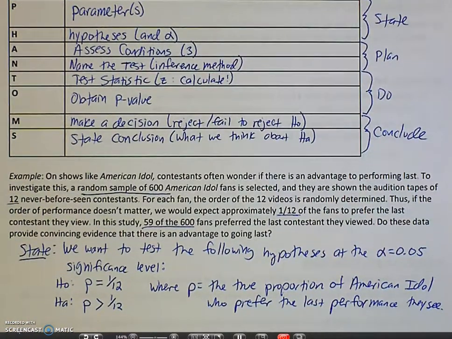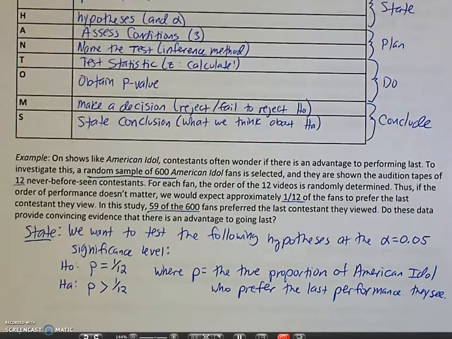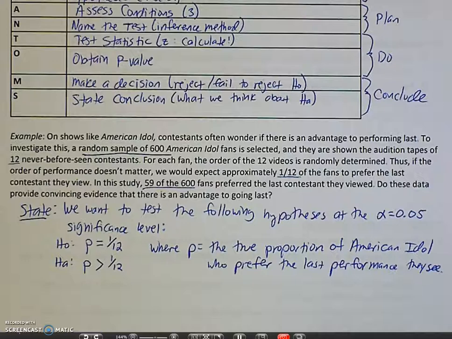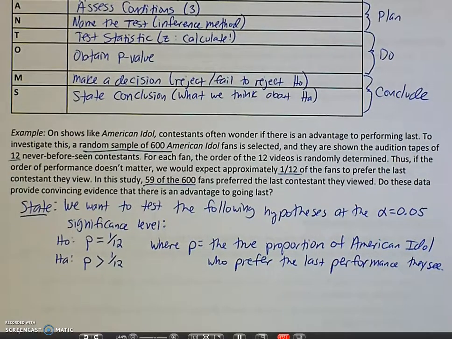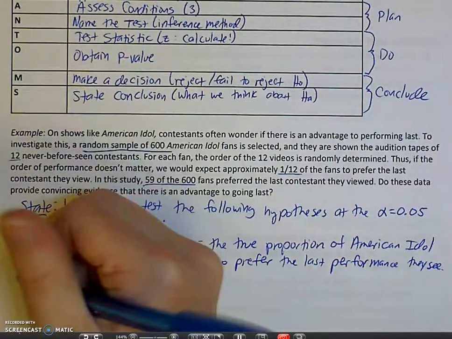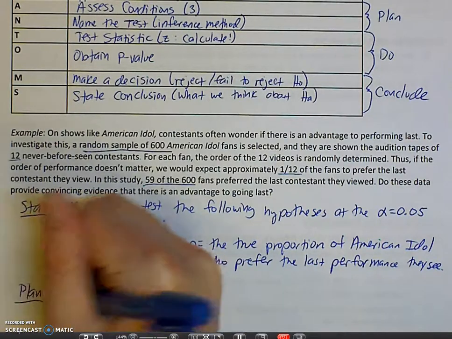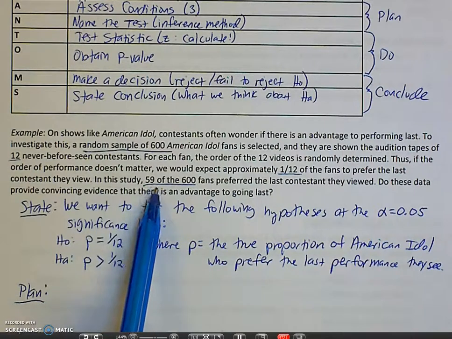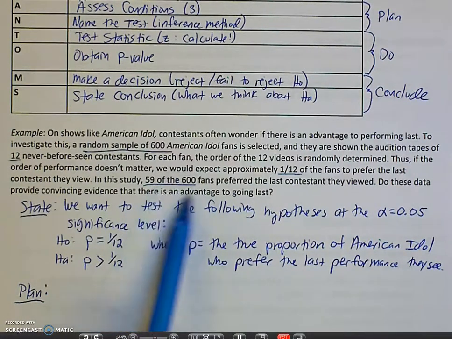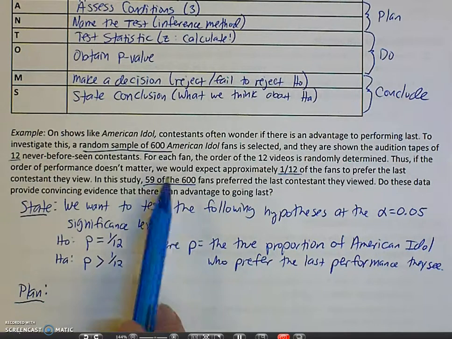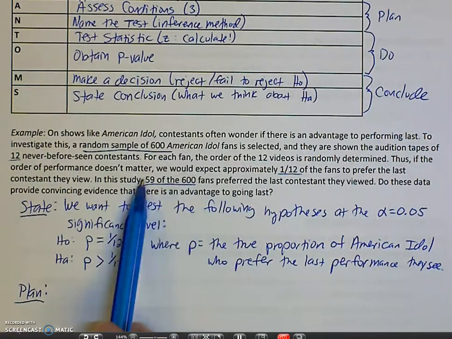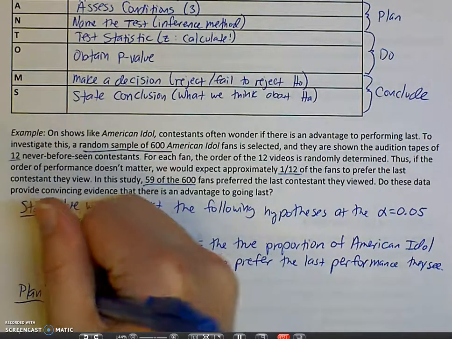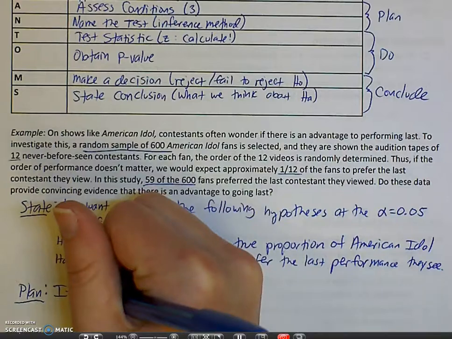Next step, we need to assess our conditions and also say which test we are going to do, right? Which inference method. And this is all part of the plan. The plan should occur before you actually collect data. So here when it said in the study there were the results of 59 of 600, that does not come into play in the plan, right? That doesn't come into play until we get to the do section. So while that's important, we're going to put that aside and look at it later. So what are we going to do? What test? So if our conditions are met,